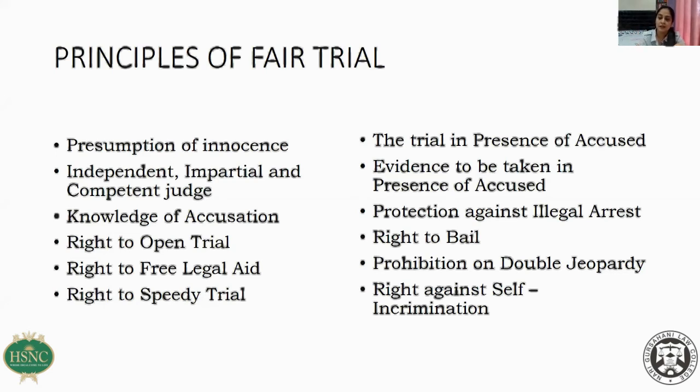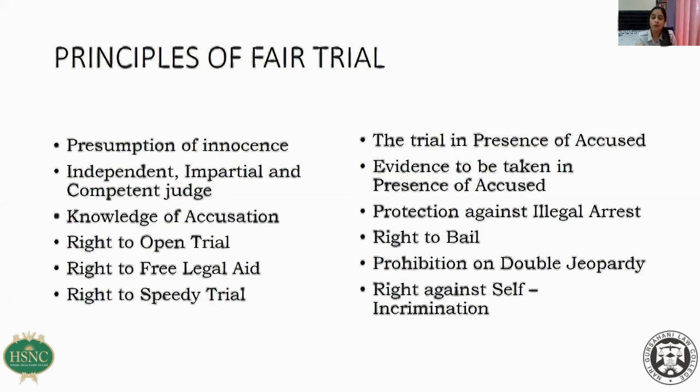Right to free legal aid. For example, there is an accused who is charged of, say, dacoity, and the charge sheet has been filed, say, within 90 days. The trial has begun in the sessions court. He may be charged of, say, dacoity, unlawful assembly, 2-3 serious offences, but he is not able to afford an advocate. He has a right to appoint an advocate from the legal aid panel when he is produced before the court on the day the charge sheet is filed, or maybe the next day.